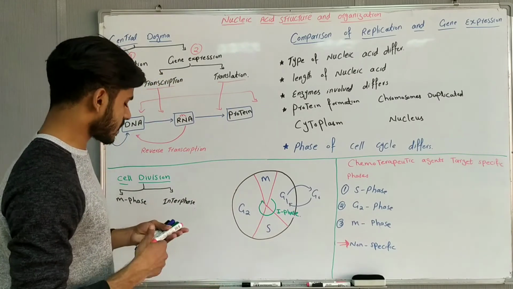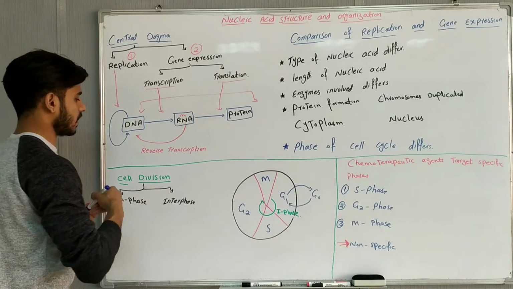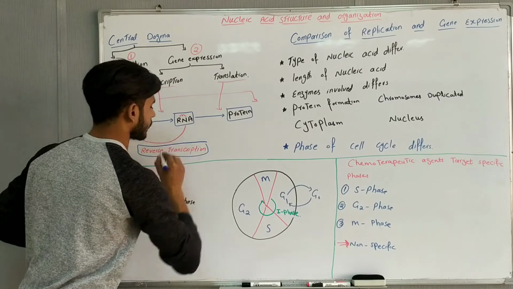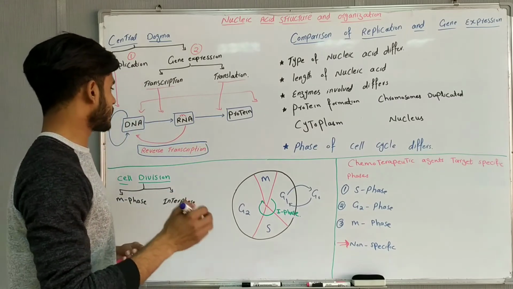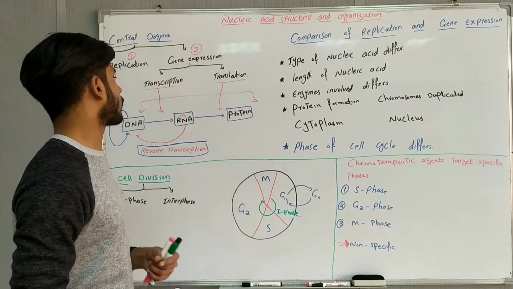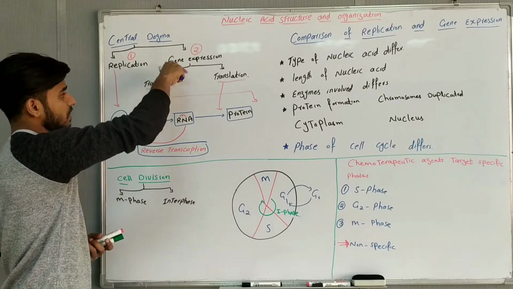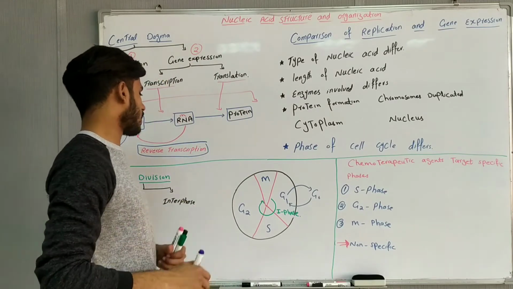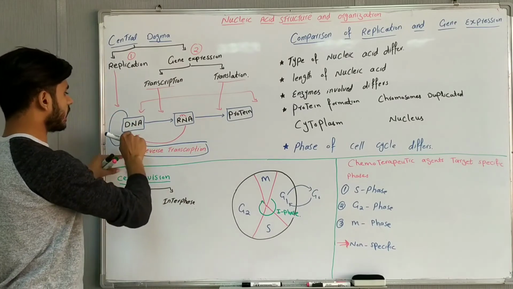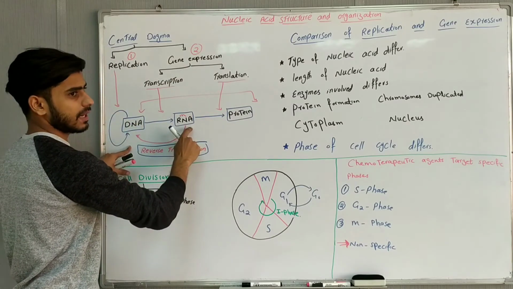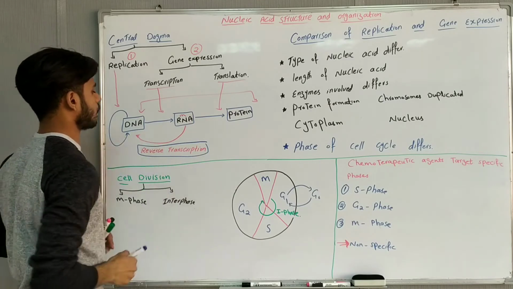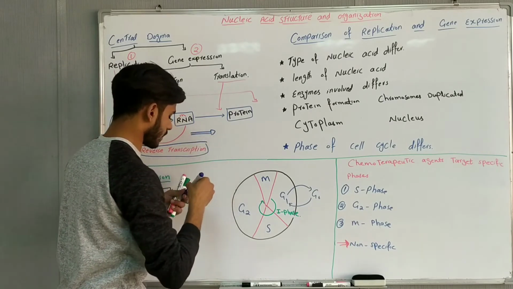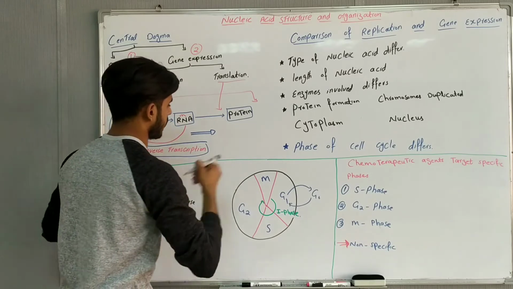But there is a process opposite to the central dogma. This is reverse transcription. This is an exception case. It is the opposite of transcription. In this case, DNA will be produced from RNA, using the RNA, and this mechanism mostly happens in retroviruses.